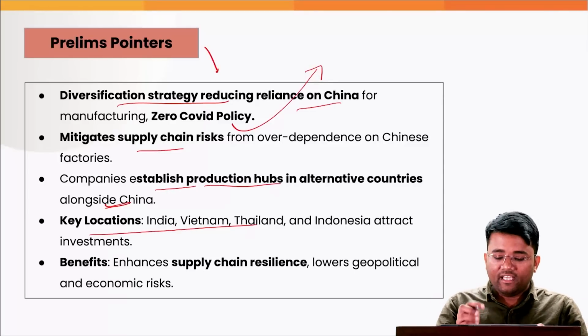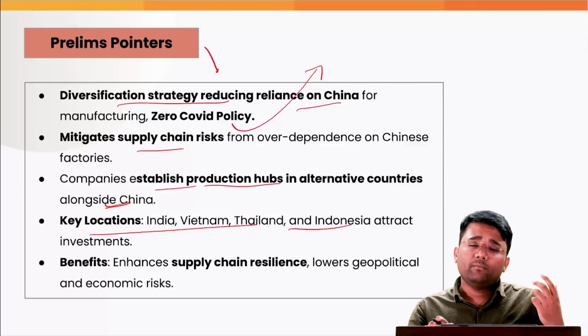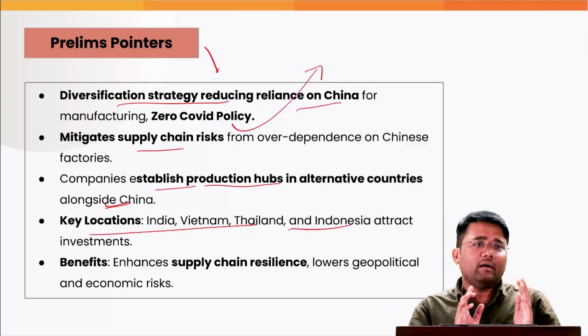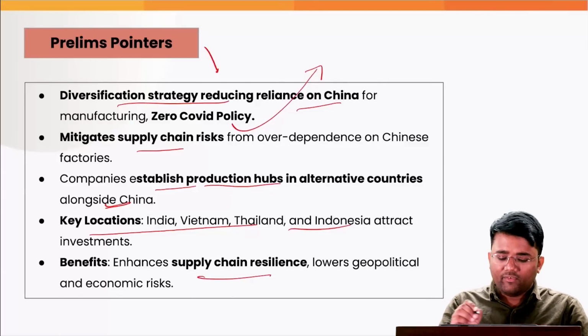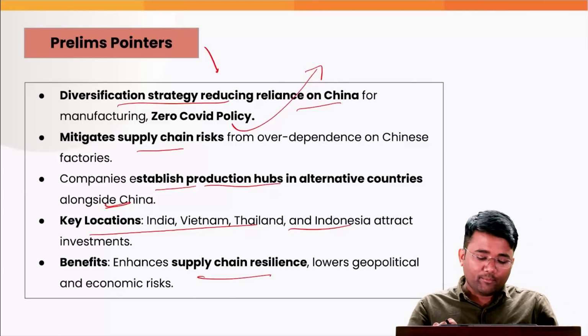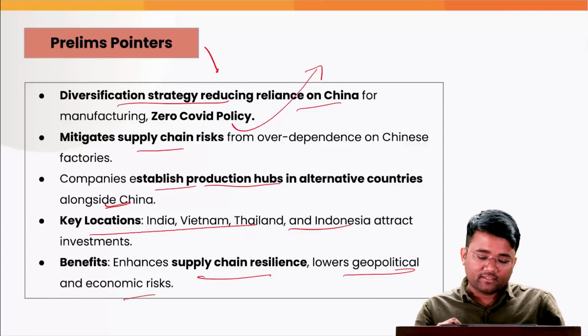Key locations are India, Vietnam, Thailand and Indonesia, some of the developing economies where labor is cheap, where there is a policy framework which is supporting the investment. It will actually help in enhancing the supply chain resilience, and it will lower the geopolitical and economic risk.